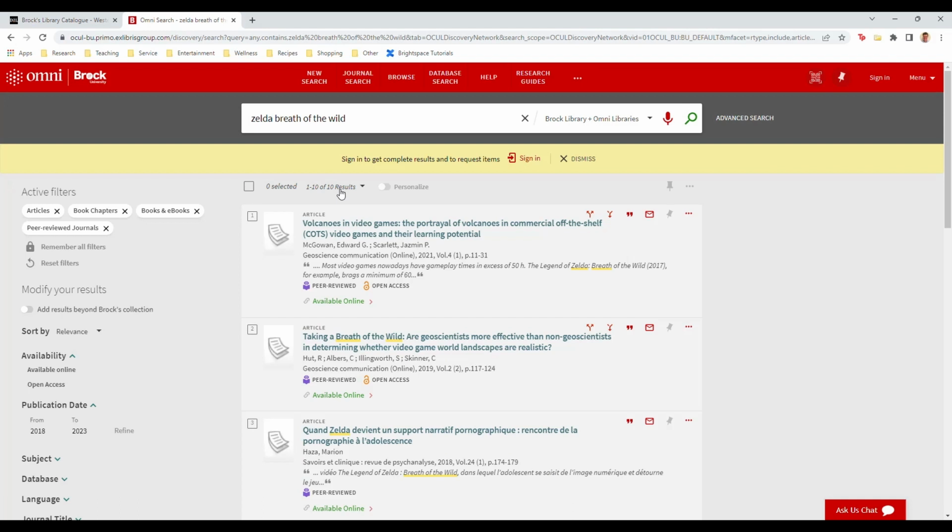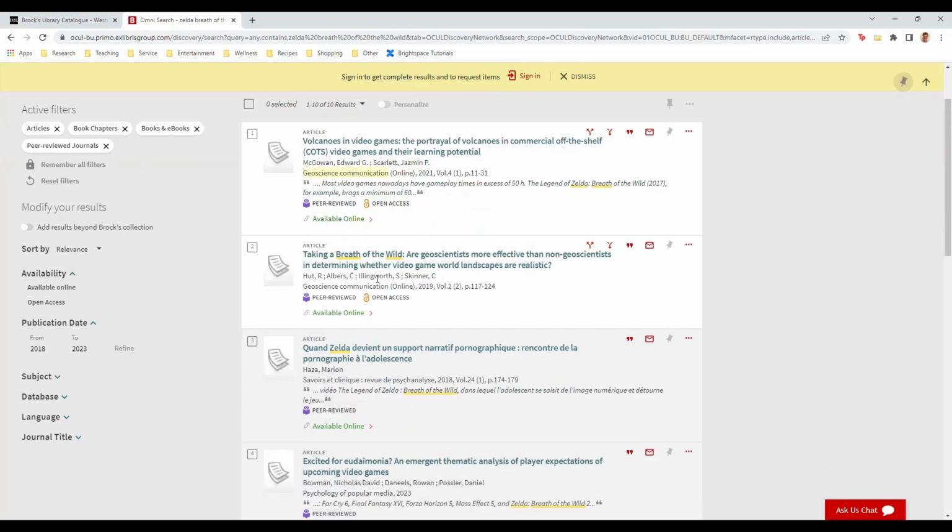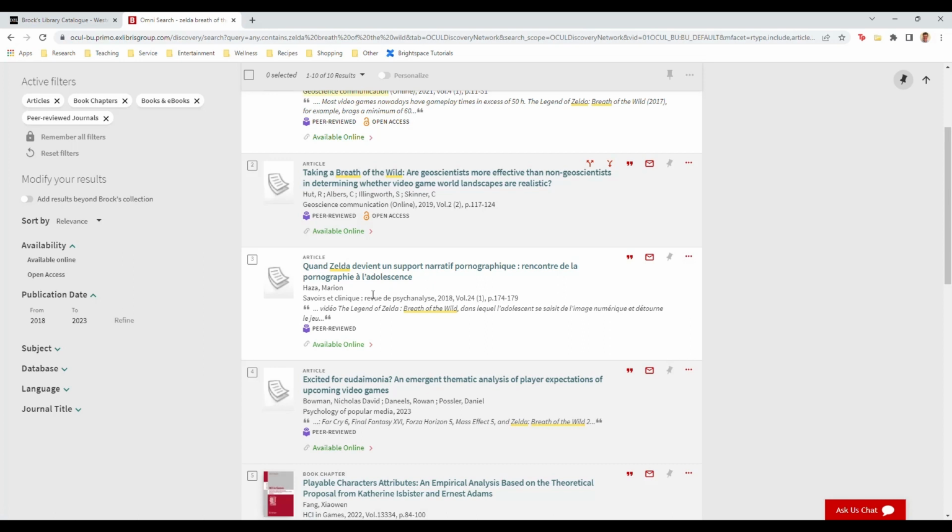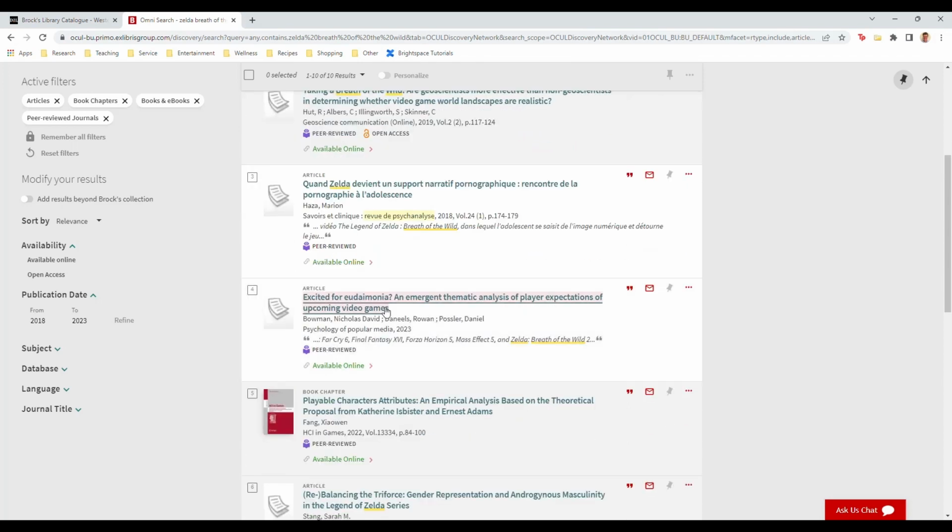Okay, we got 10 results now. That's a more reasonable number, but the results don't look especially promising. We're going to be writing a research paper about music, so an article in geoscience communication isn't probably going to be very helpful. Then we have an article in French in a psychology journal. Again, doesn't look very helpful.